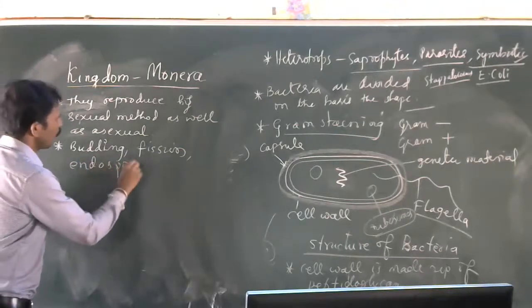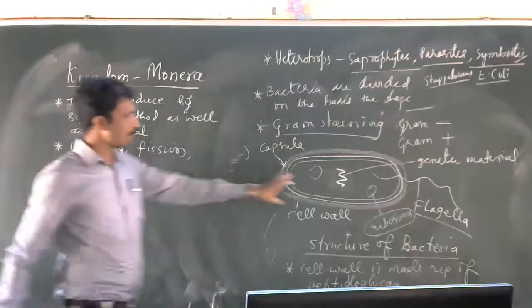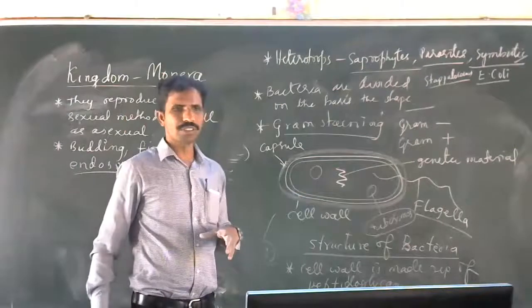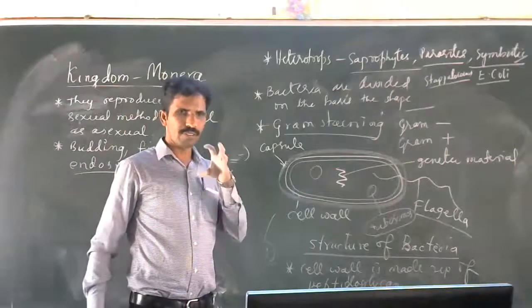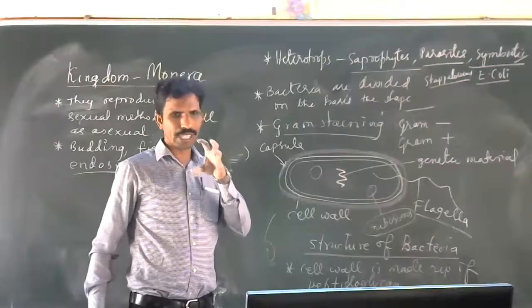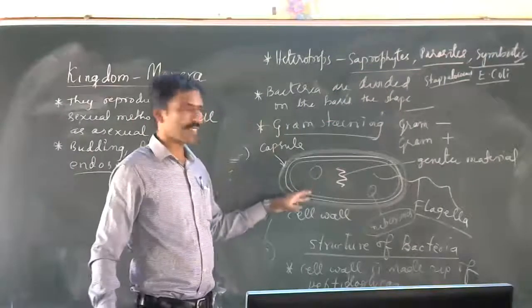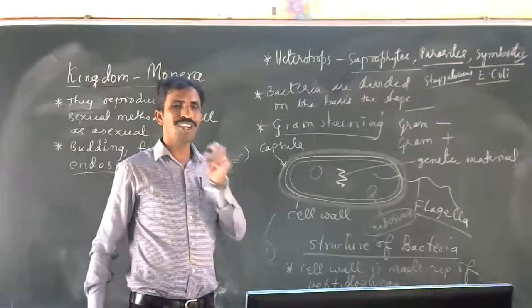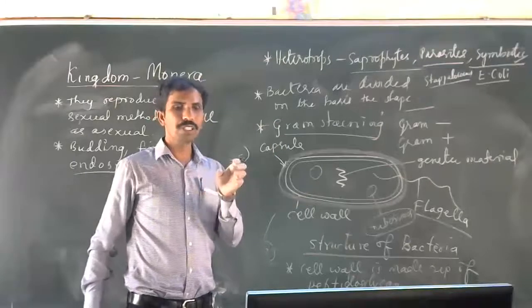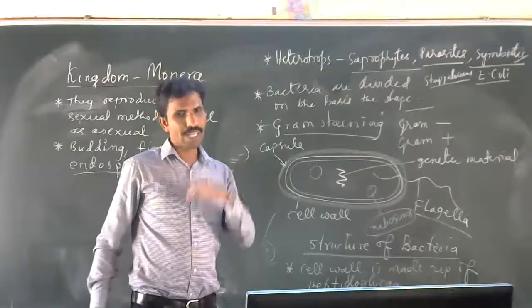See, unfavorable condition means when the environment is not suitable for the bacteria to grow. Favorable condition means the bacteria can grow very easily.